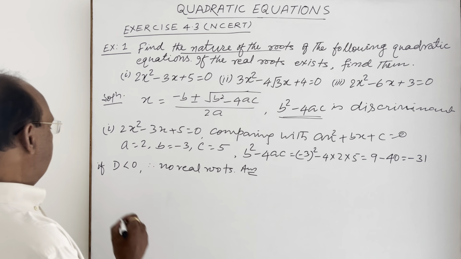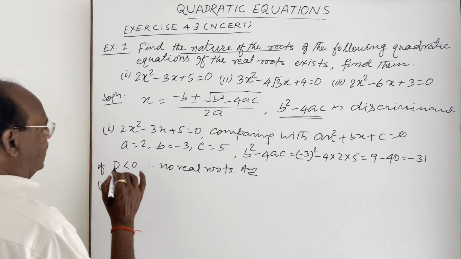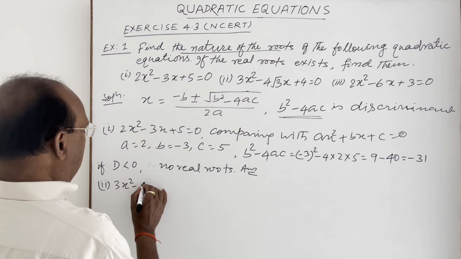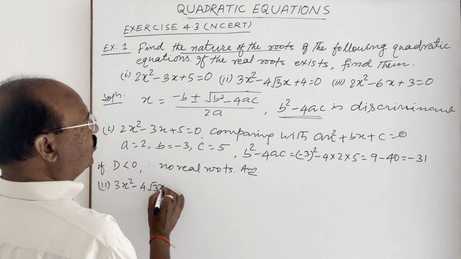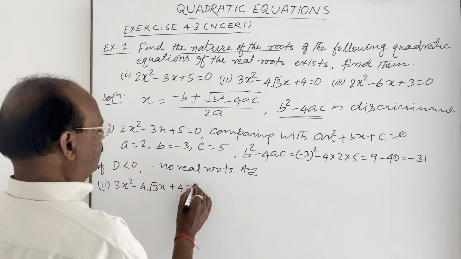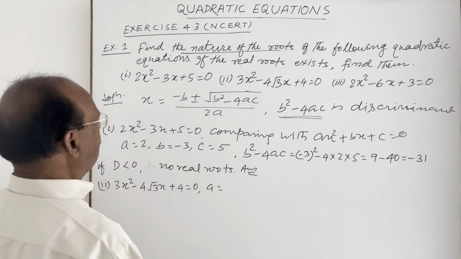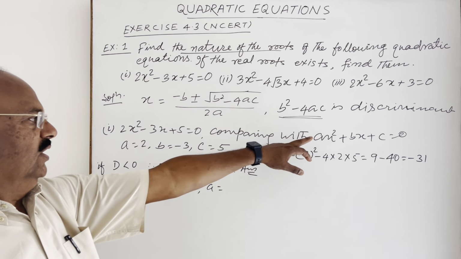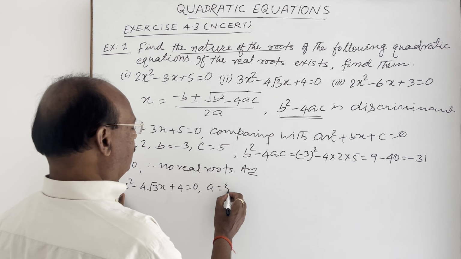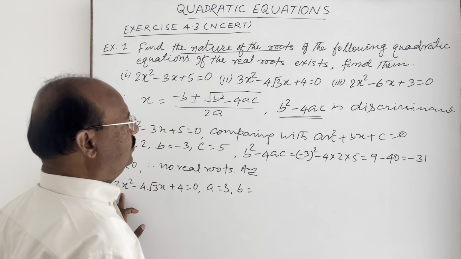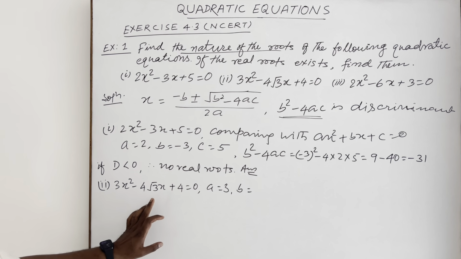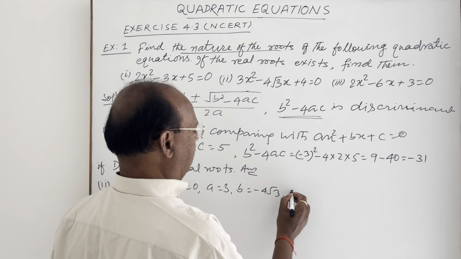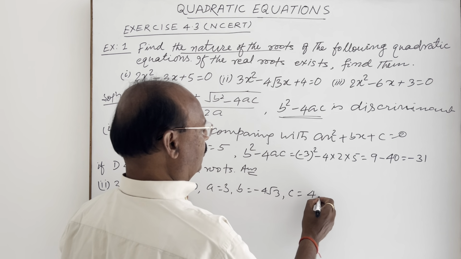Now similarly, let us see the second question. Second question is here 3x square minus 4 root 3 into x plus 4 is equal to 0. So here a is equal to how much? When we compare this quadratic equation with the general form, a is equal to 3, b is equal to minus 4 root 3 and c is equal to 4.